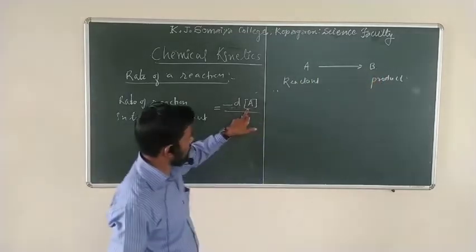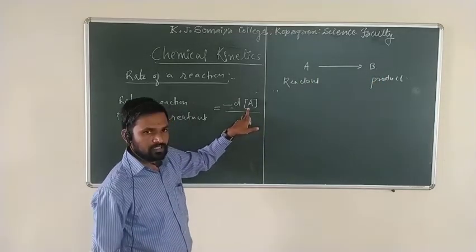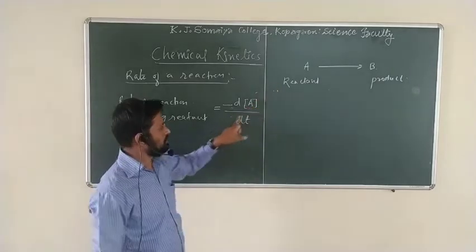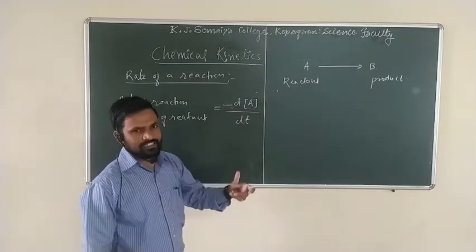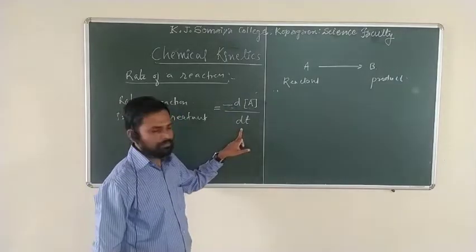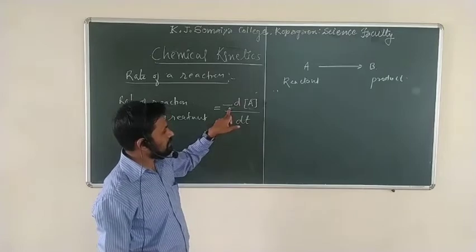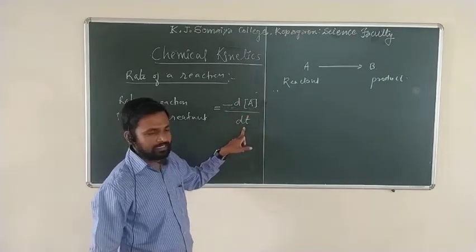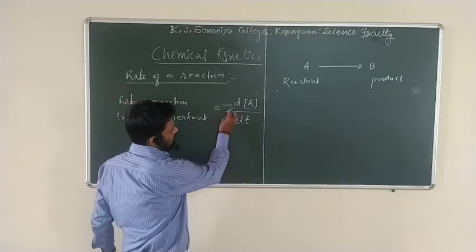If A is the reactant and B is the product, the square bracket shows the concentration of the reactant molecules. Here d is a small change for a particular time. If per unit time, we can say dt is the unit time. In a unit time, a small decrease in the concentration of the reactant is minus d[A] upon dt. So always remember this negative sign.